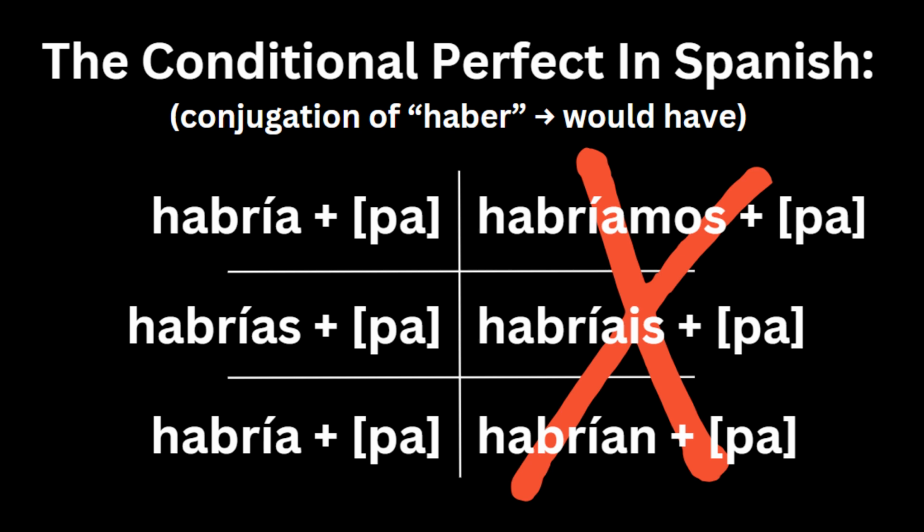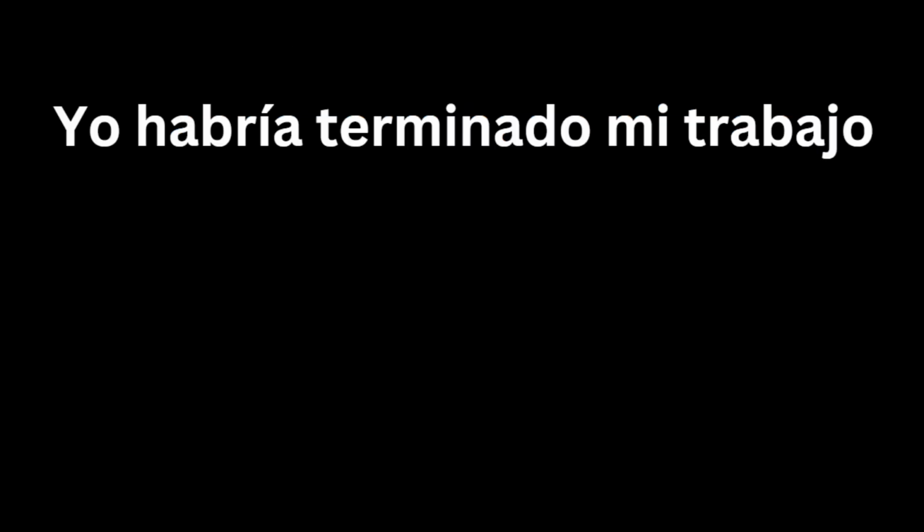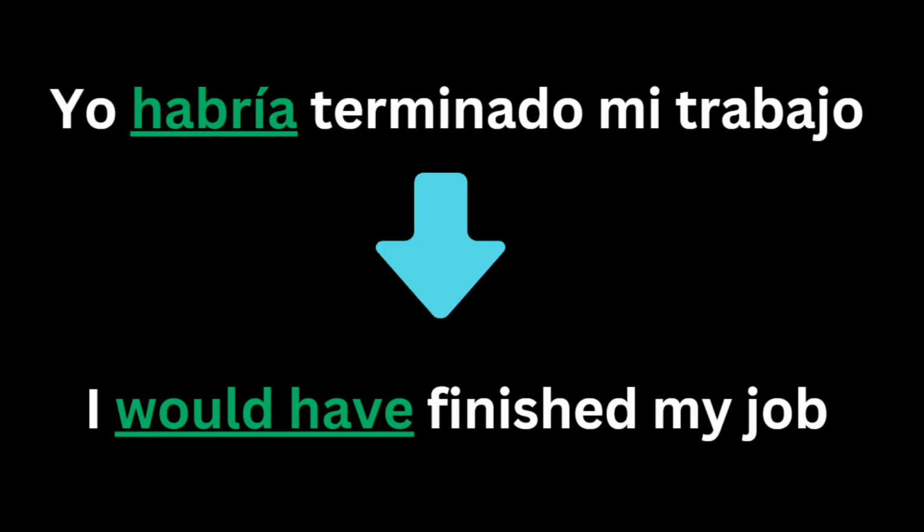In Spanish, a way that the conditional perfect can be used effectively is by expressing an action that would have happened but did not. Saying something like yo habría terminado mi trabajo would mean I would have finished my job, with habría being the conjugation that matches the yo pronoun.